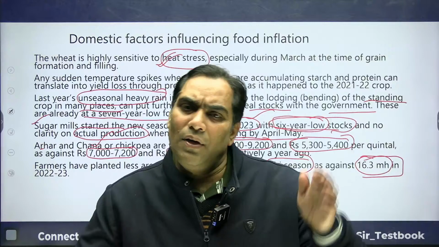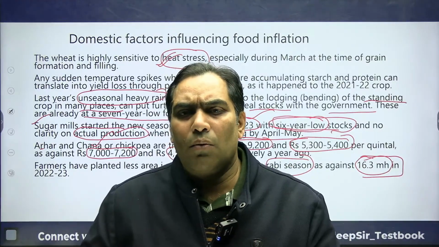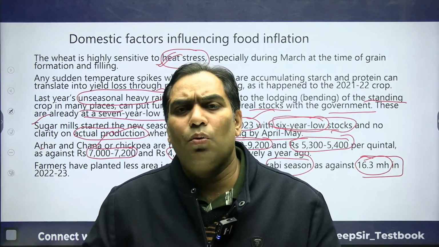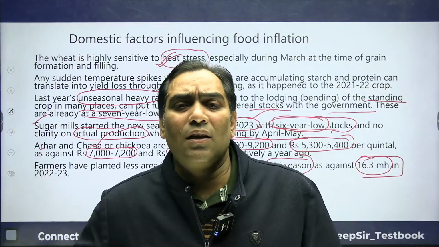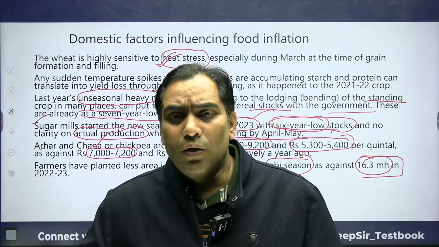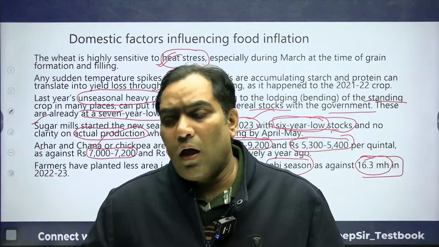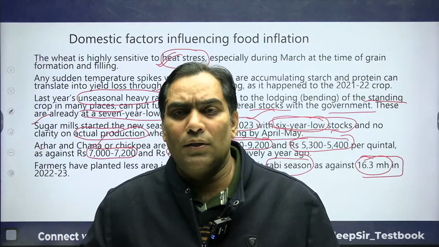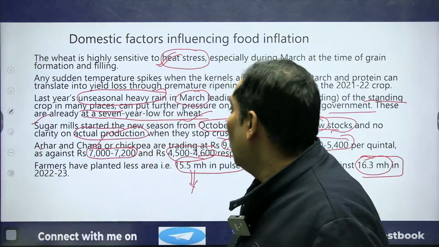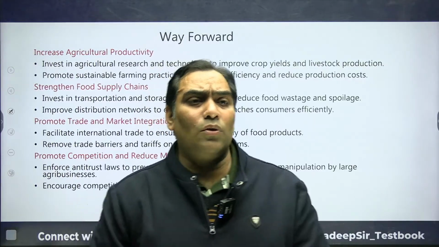For edible oil, we have reduced the import cost, but for pulses the cost has increased by as much as 2,000 rupees per quintal. These are the domestic factors which will play a role in food inflation in India in the next financial year. Now we have to discuss what should be done.